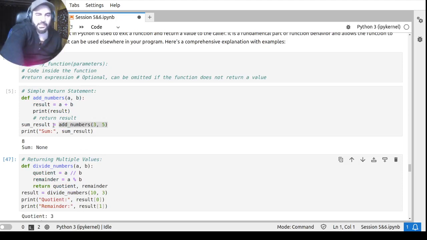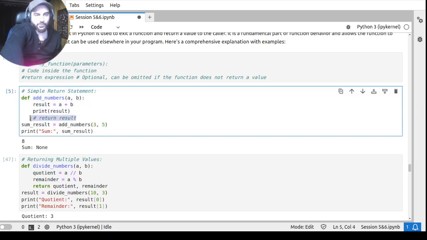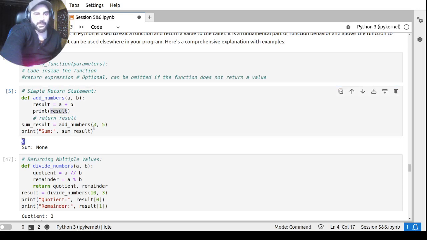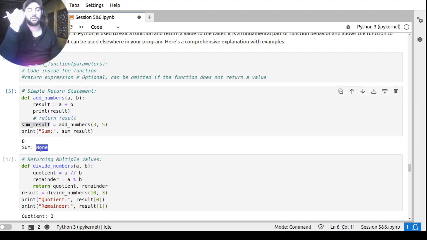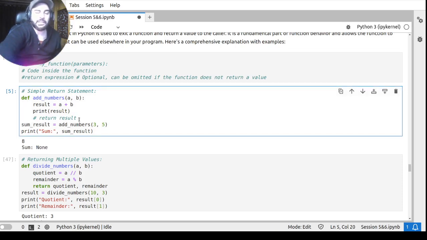So you can see that nothing was returned. The result got printed here, that's 8, because 5 plus 3 is 8. But I wanted to collect that result into some variable. As there was no return statement, because we're not returning anything, this sum result had the value None, because we did not return anything. So for returning, we have to explicitly write return result. Then only will we be able to get the result.